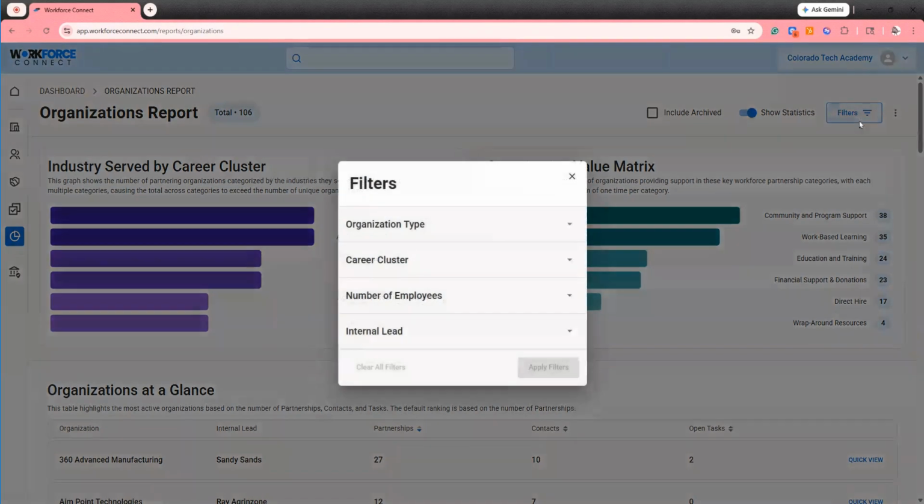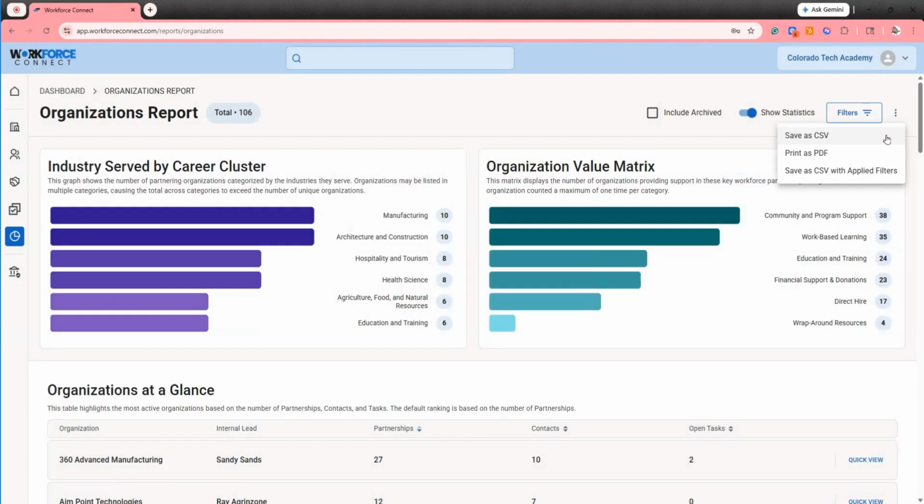Filters here at the top will allow you to filter this report to get exactly the information that you are looking for. All reports can be saved as a CSV file or printed as a PDF.